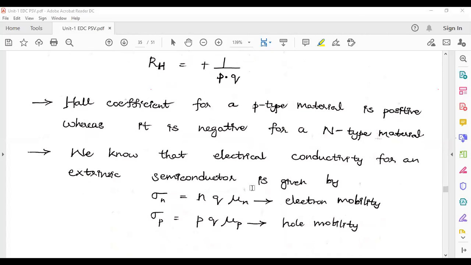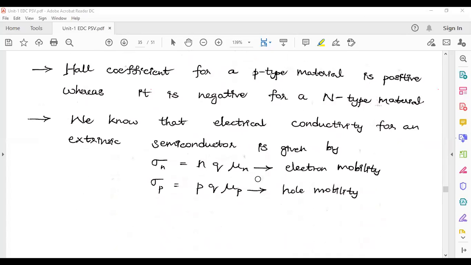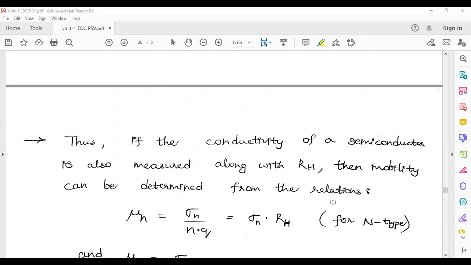We know that electrical conductivity for an extrinsic semiconductor is given by sigma n is equal to nq mu n, where mu n is the electron mobility term, whereas sigma p is equal to pq mu p, that is hole mobility term.